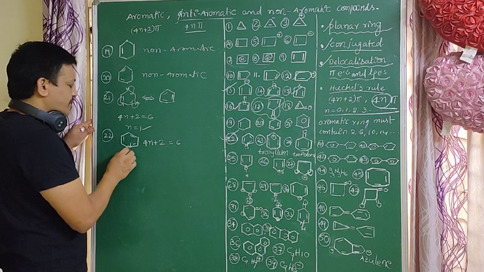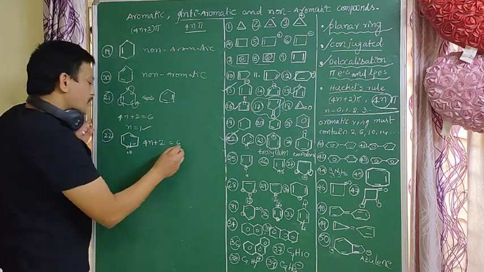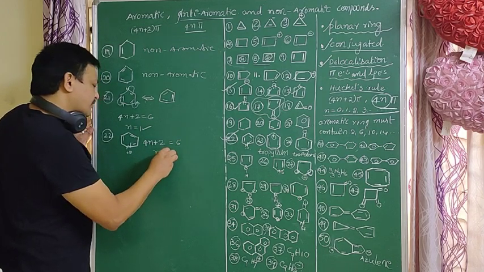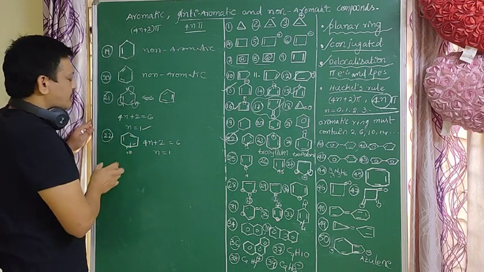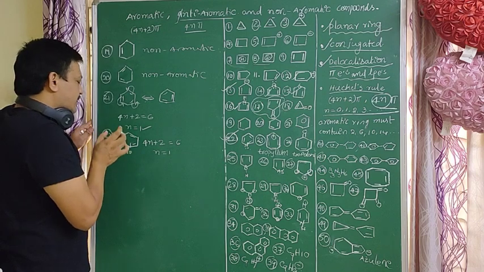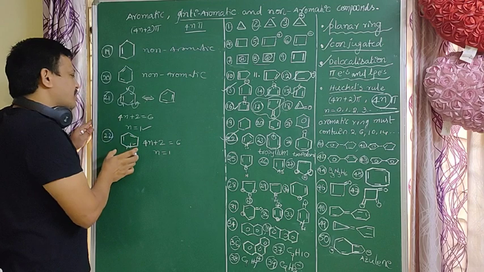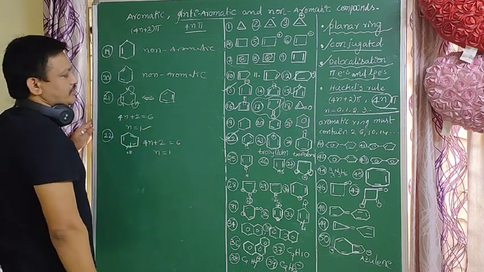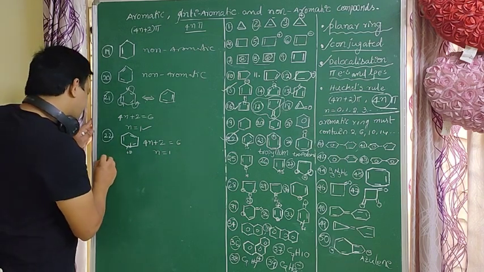Here the lone pair is not involved in conjugation. So it follows the 4n plus 2 pi electrons, n equals 1, Huckel's rule. It has a ring and conjugation, and the pi electrons are delocalized. So it is an aromatic compound and a planar compound. All aromatic compounds are planar compounds. Next.